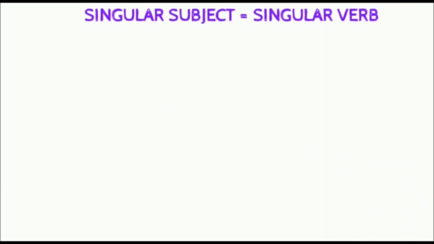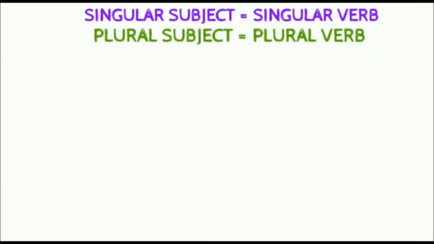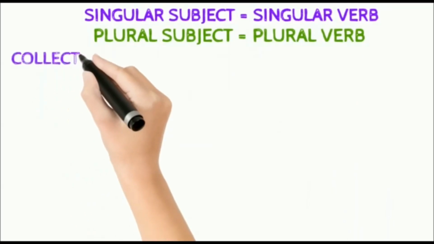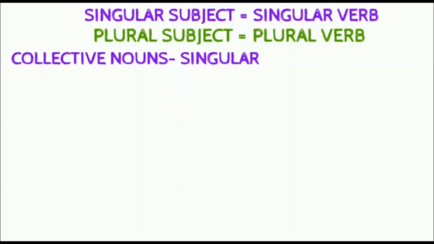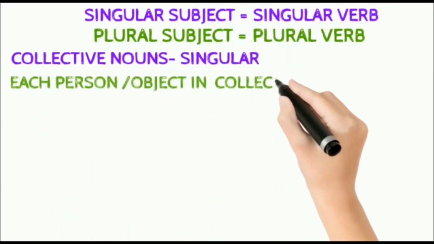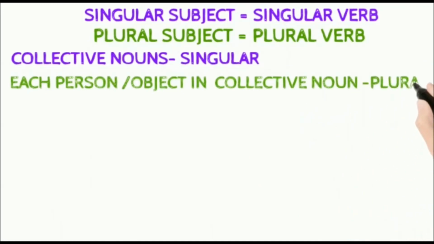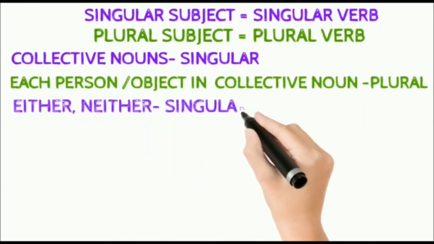In short, we can say that singular subjects take singular verbs, plural subjects take plural verbs. Collective nouns use the singular form. For each person or object in the collective noun, we take the plural form. With only either or neither, we take the singular form.